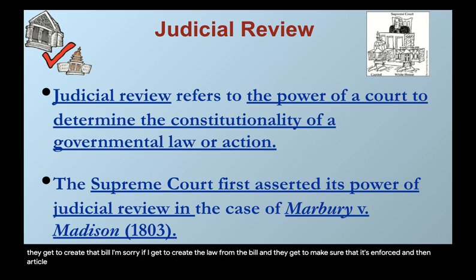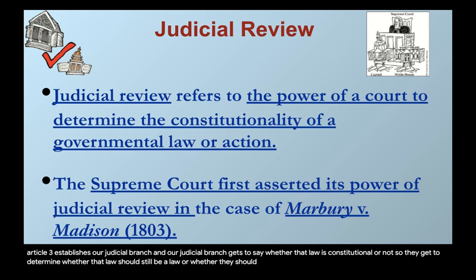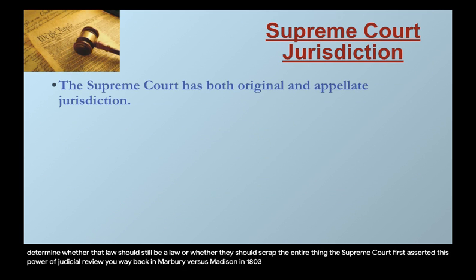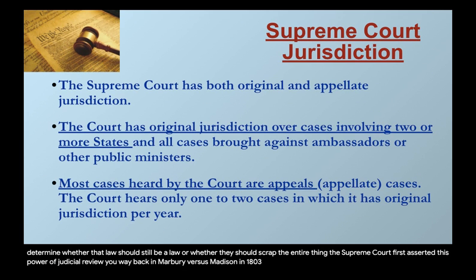And then Article 3 establishes our judicial branch, and our judicial branch gets to say whether that law is constitutional or not. They get to determine whether that law should still be a law or whether they should scrap the entire thing. The Supreme Court first asserted this power of judicial review way back in Marbury v. Madison in 1803.